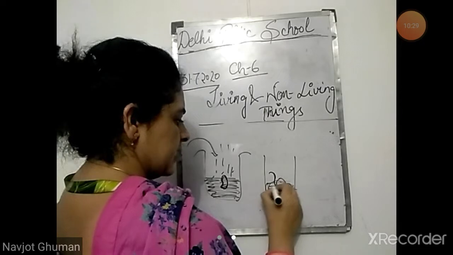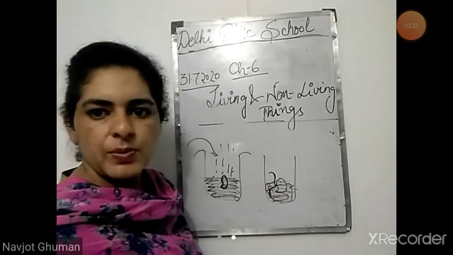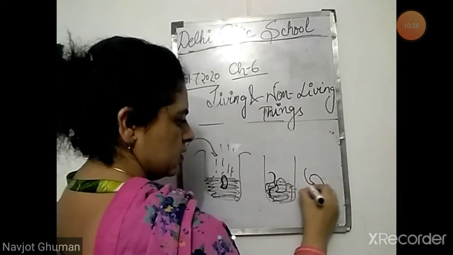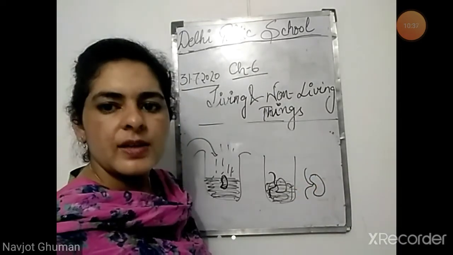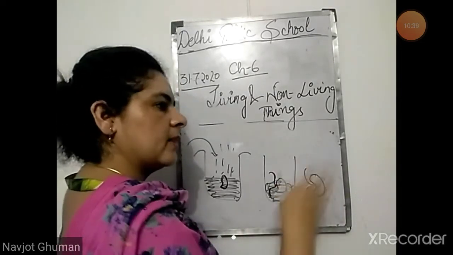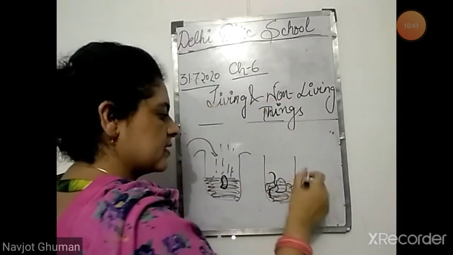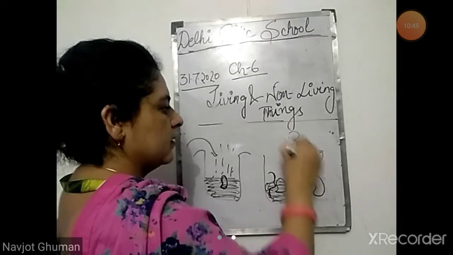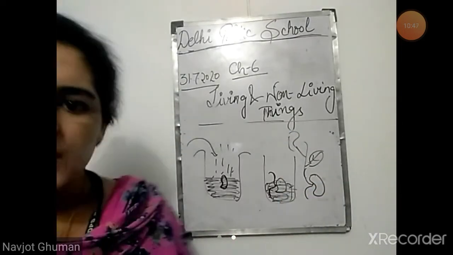Shoots and roots have started coming out from here. And then after some time, after a few days, it will start growing into a plant, and then it will become a big plant. So this is a very simple activity.